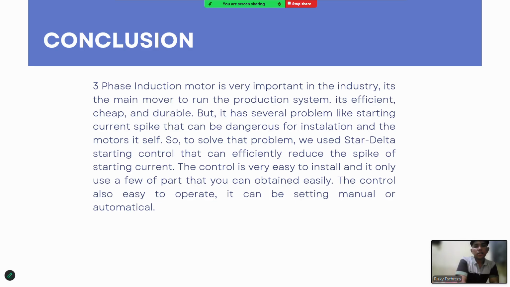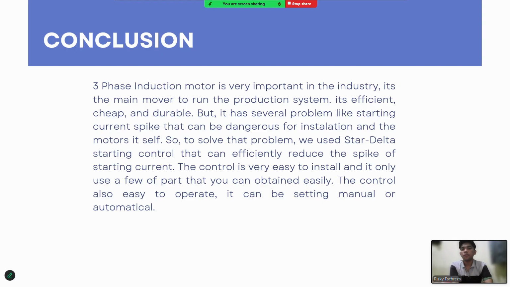Result and performance analysis of this three-phase star delta control system is based on implementation and observation. The star delta control system demonstrated several positive results. The starting current was significantly reduced, preventing voltage drops and electrical disturbance. The motor started smoothly without mechanical shock, and the transition from star to delta occurred safely. This confirmed that the star delta method is suitable for medium power three-phase induction motors used in industrial applications.